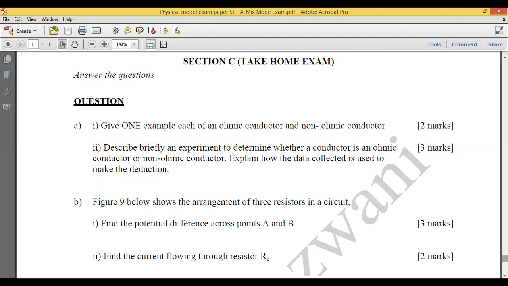You need to remember, first, understand the concept you need to apply. When talking about an ohmic conductor or non-ohmic conductor, we are talking about Ohm's law. So go back to the electricity concept. How to show that your conductor obeys Ohm's law or does not obey Ohm's law?